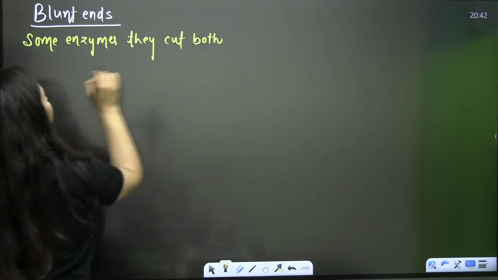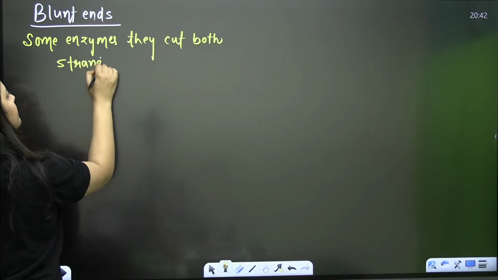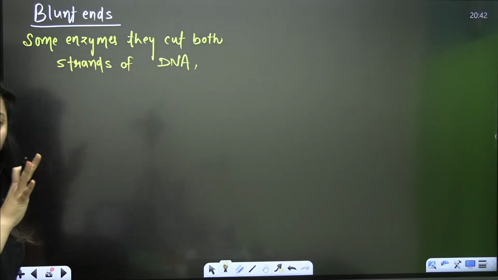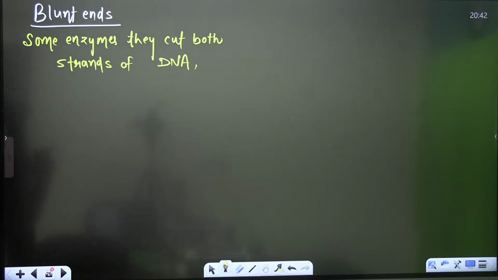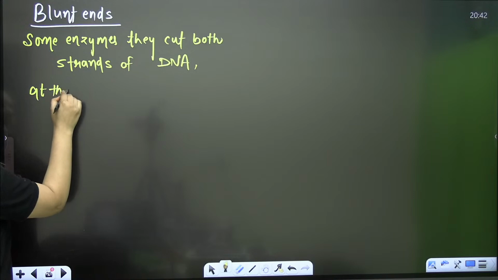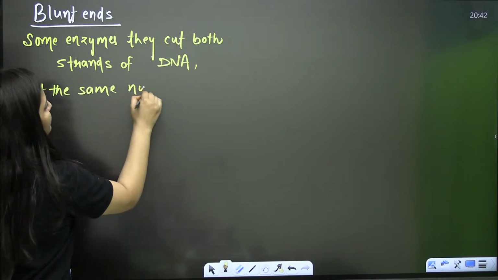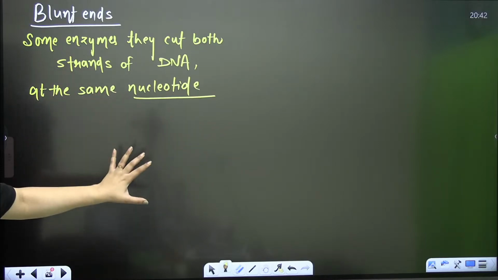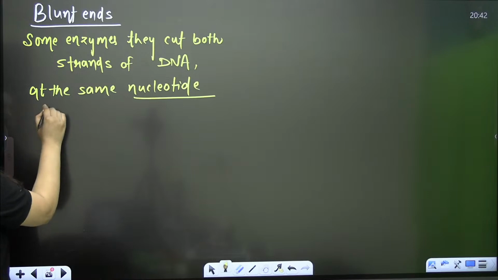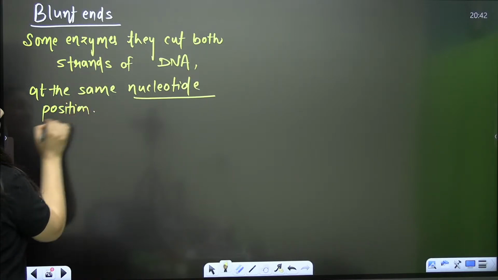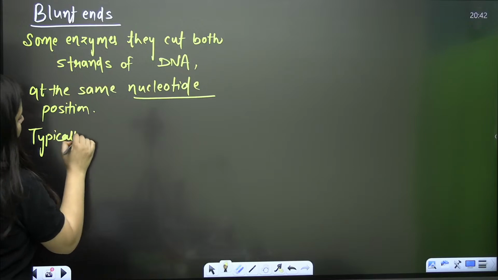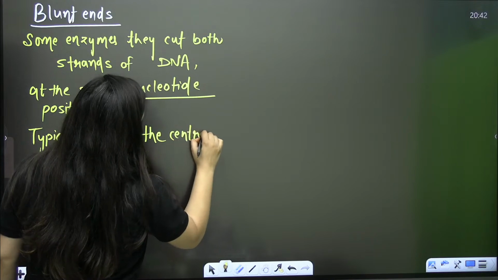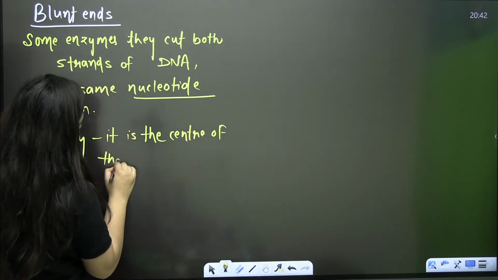Typically, it is the center of that palindromic sequence.